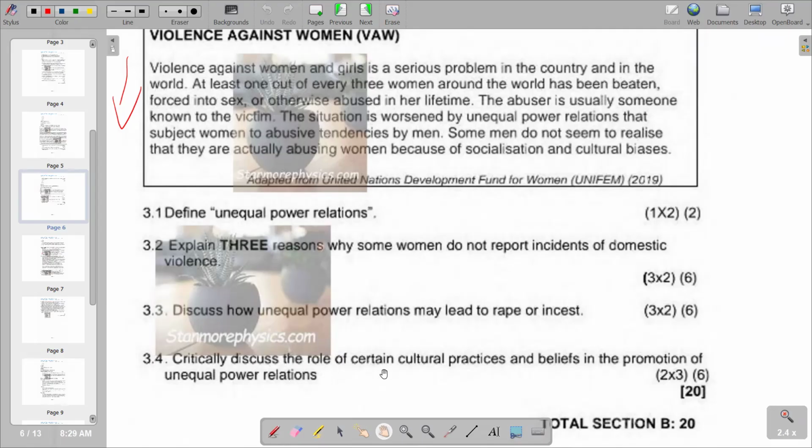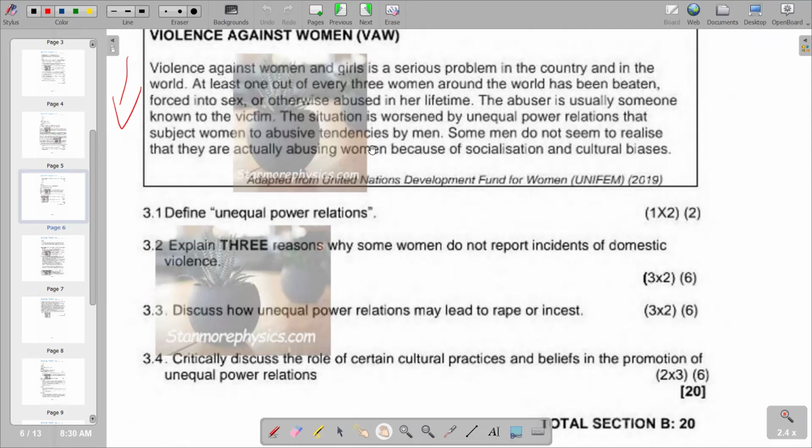So a discussion on the role of certain cultural practices and beliefs in the promotion of unequal power relations. So, what are other cultural practices that facilitate the issue of unequal power relations? So, that is what we have on that question. So, you would see that some cultural practices give way for those unequal distribution of power.